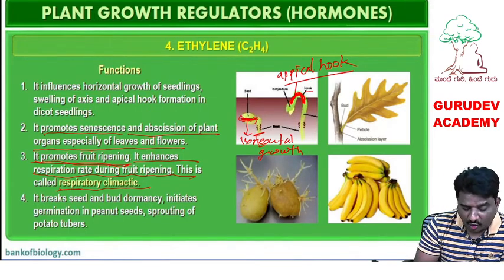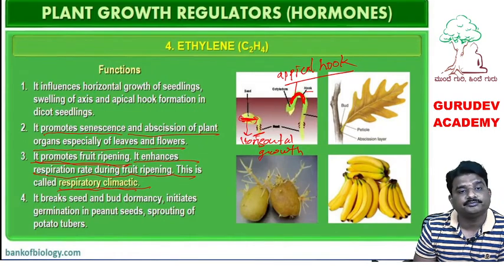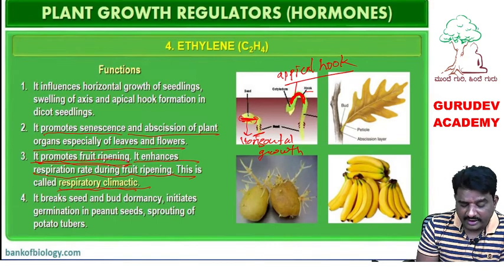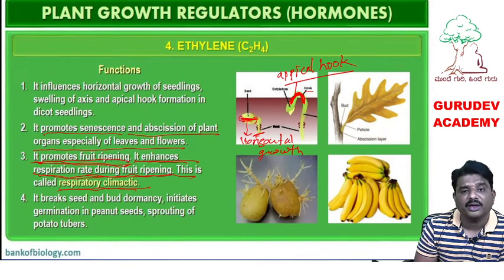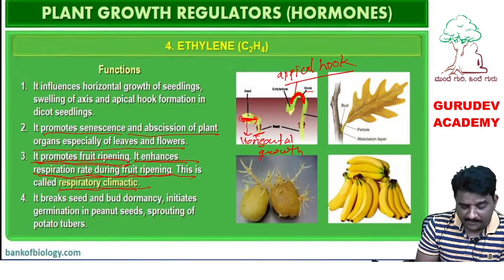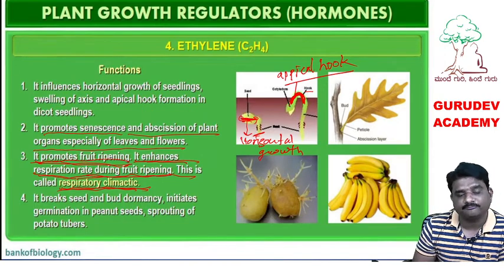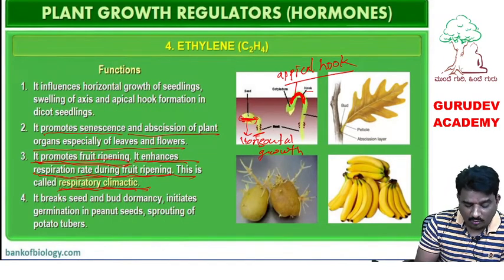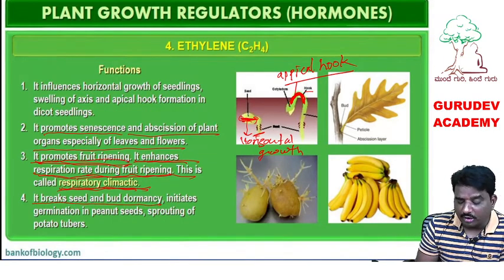This process is called respiratory climatic. It promotes the fruit ripening, as well as during fruit ripening, the breathing rate or respiration rate of the plant will get increased. That phenomenon is called respiratory climatic. That is the function. One more function, it breaks the seed and bud dormancy.